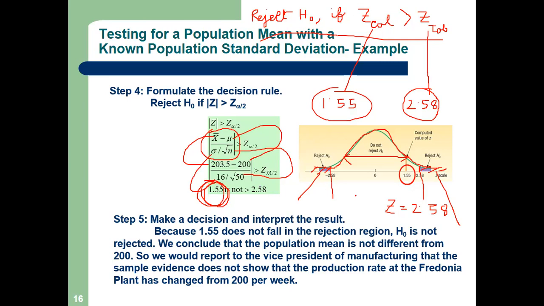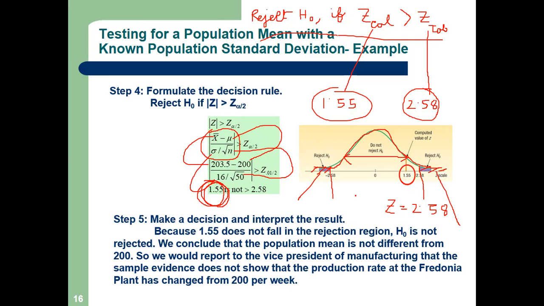But here I am accepting the null hypothesis. In this problem, that means my mean production is 200 only. It has not become different. The vice president did so much, and nothing happened. My mean production is the same. Statistics says my mean production remained 200.